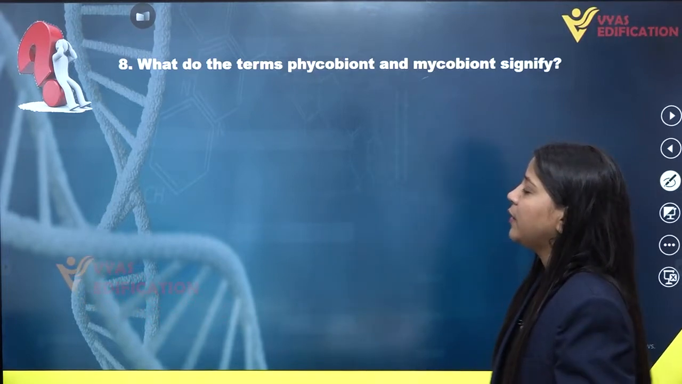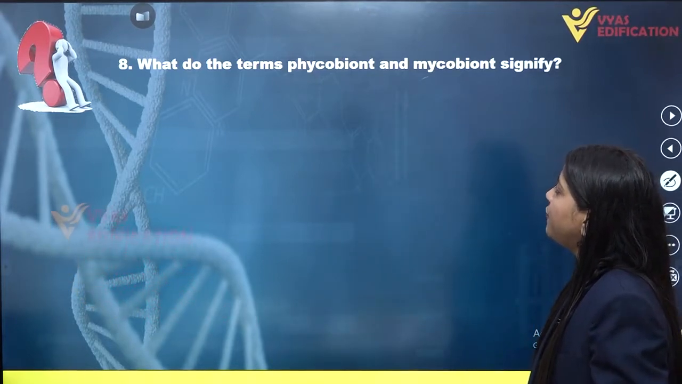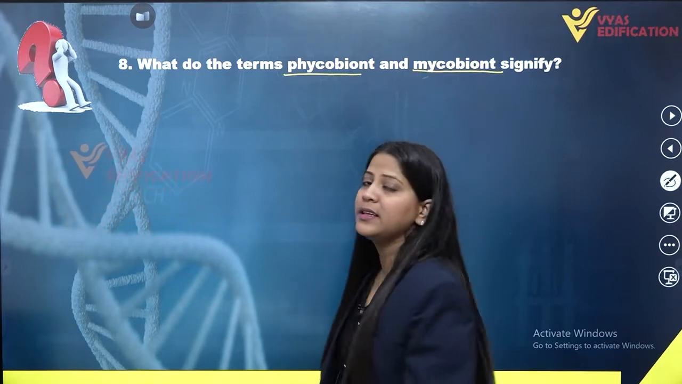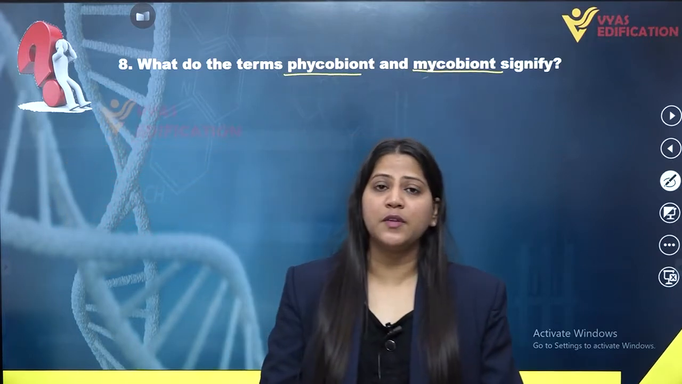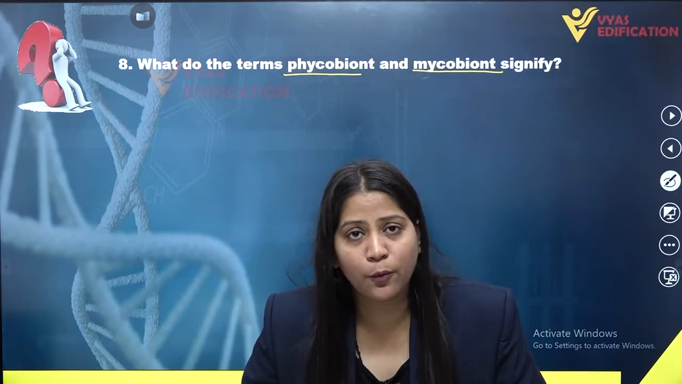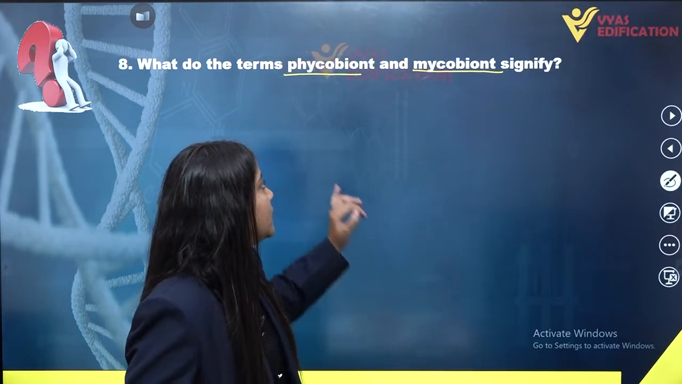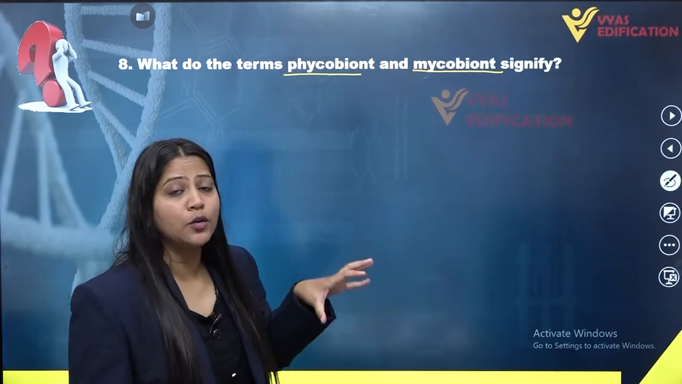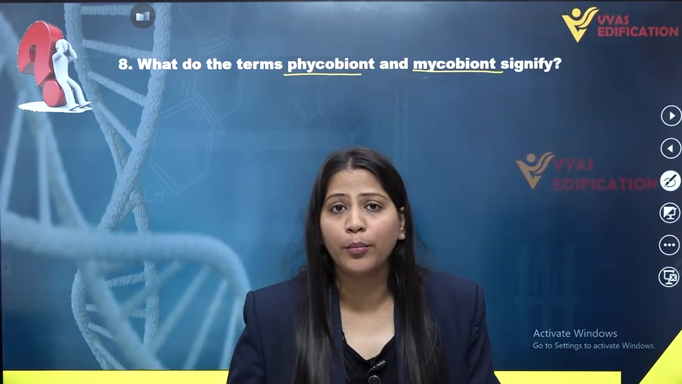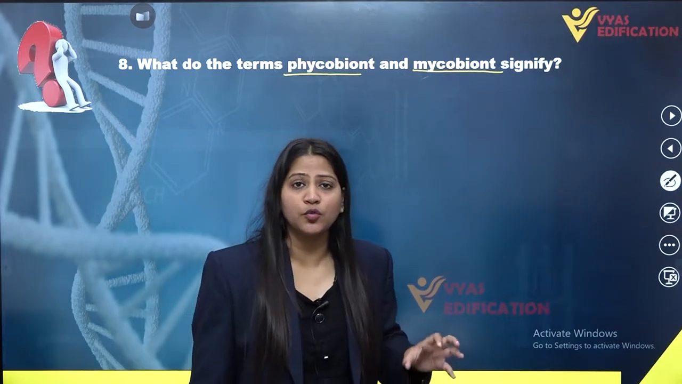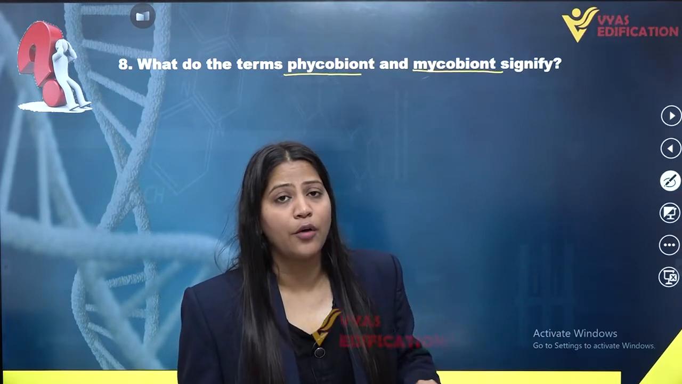On to question number 8. What do the terms phycobiont and mycobiont signify? So we have two terms in this question and we have to identify what these terms actually mean. The phycobiont term refers to the algal component in lichen, and mycobiont refers to the fungal component of lichen.